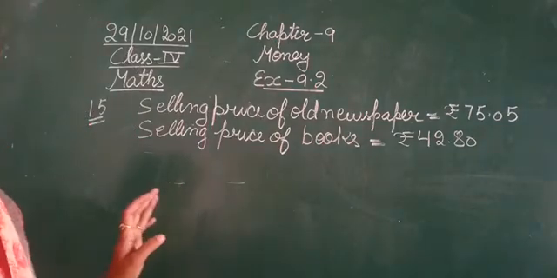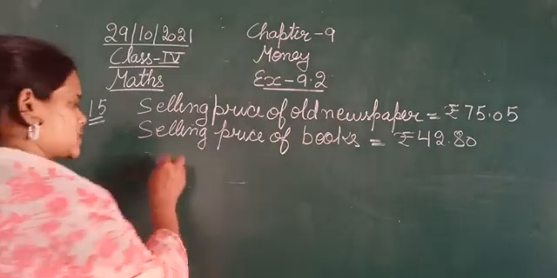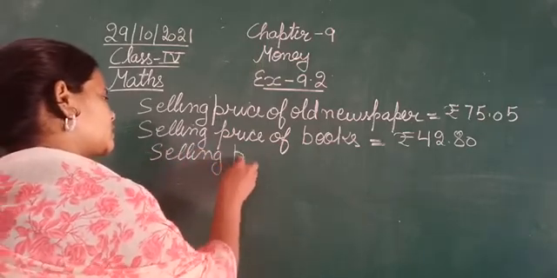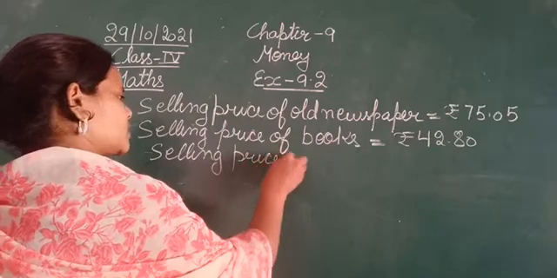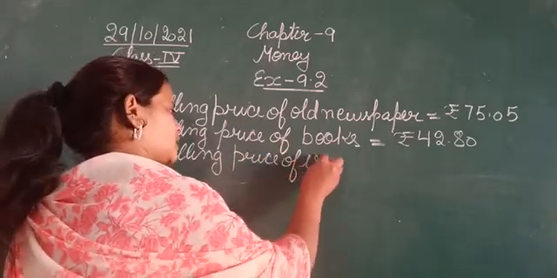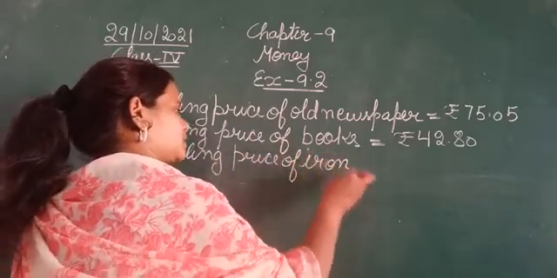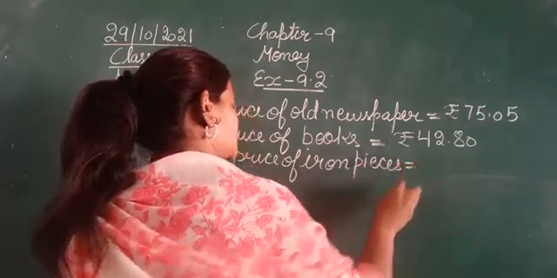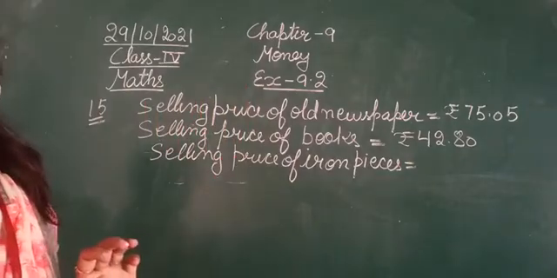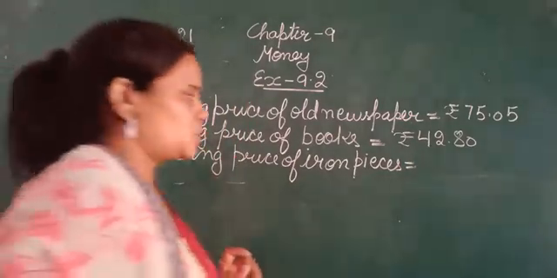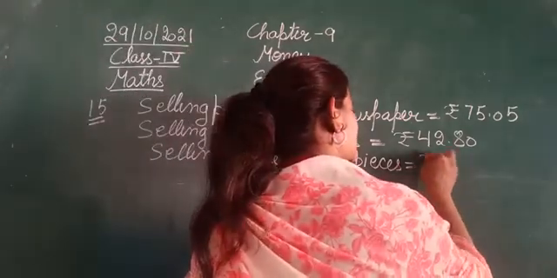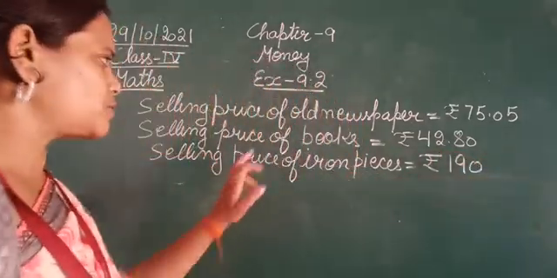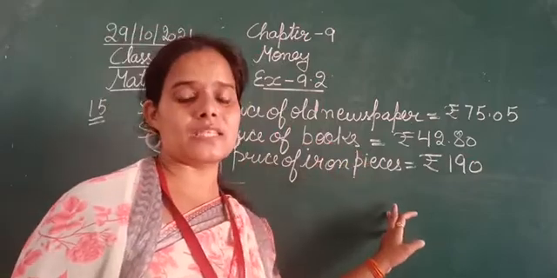Next is selling price of iron pieces, which is equal to rupees 190. So this is the price of old newspaper, books and iron pieces.